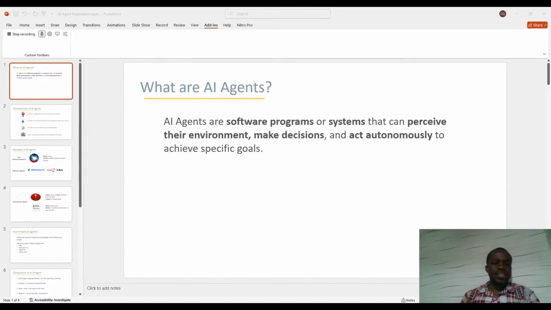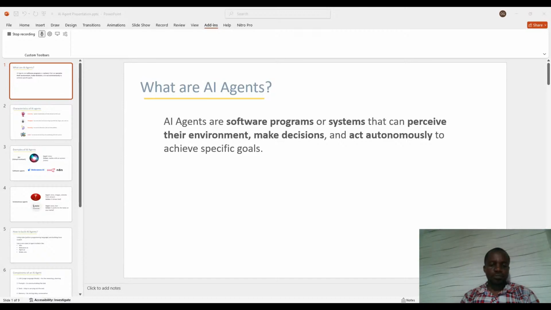Thirdly, reasoning, can process information, plan and solve problems. That's very important, meaning that after they've received the input, they should be able to gather this input, think logically, and come up with a plan for solving the problem and come up with a solution. Very important. There is no AI agent that does not have a reasoning part. Without the reasoning part, it's almost like saying a human being without a brain. It's as good as saying it's not a human being, it's not functional. So the reasoning part is like the brain for an AI agent.